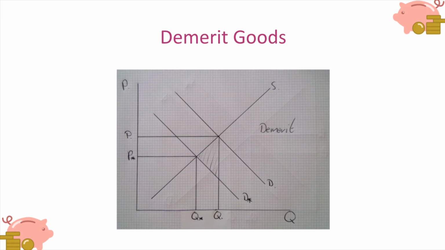So we are consuming too much of this product, and we're willing to pay a higher price than we ought to be able to. We can see that little shaded triangle there in the middle. That shows the amount of deadweight loss, the amount of welfare which is lost because of this market failure.